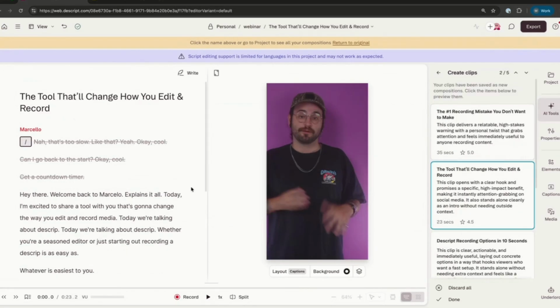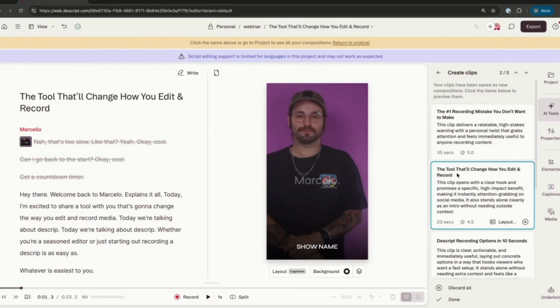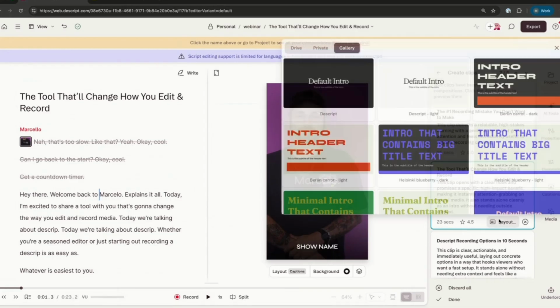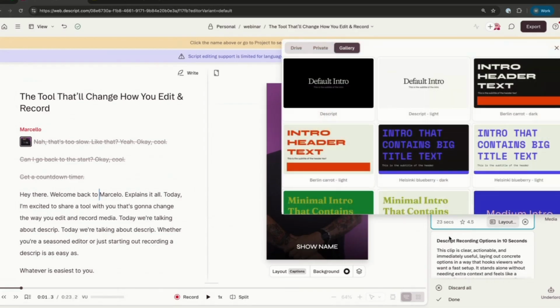But again, here are those different aspects. And then on the right-hand side, we'll see the suggested title, the duration of the clip, the star rating or how close it was to my initial request. And then here I have the option to change the layout. So if I liked this clip, but I didn't like the visuals, I can still go in after the fact. And like I mentioned, we still have that creative control. So even though we have the clip itself, the narrative element of the clip, we can still override the visual content at any point.